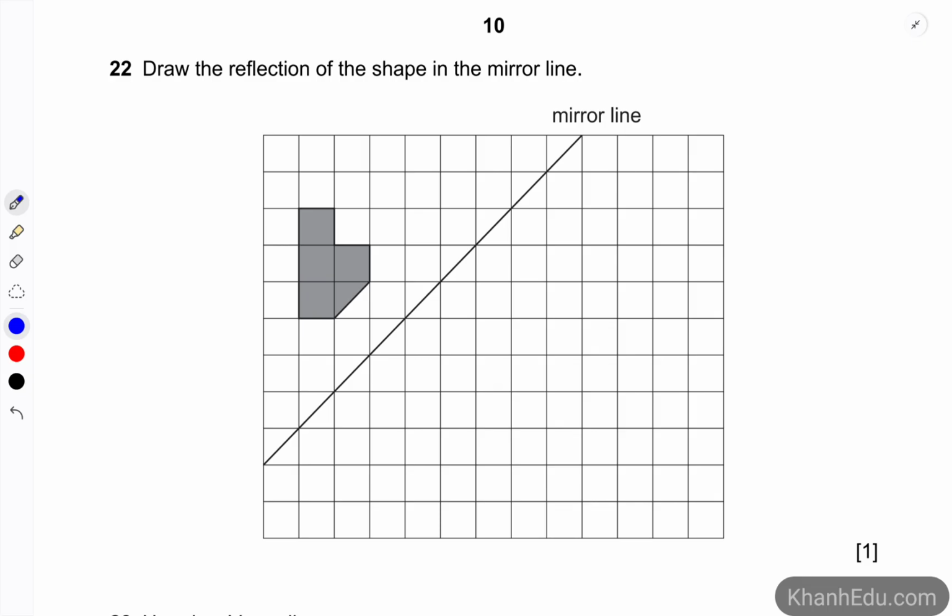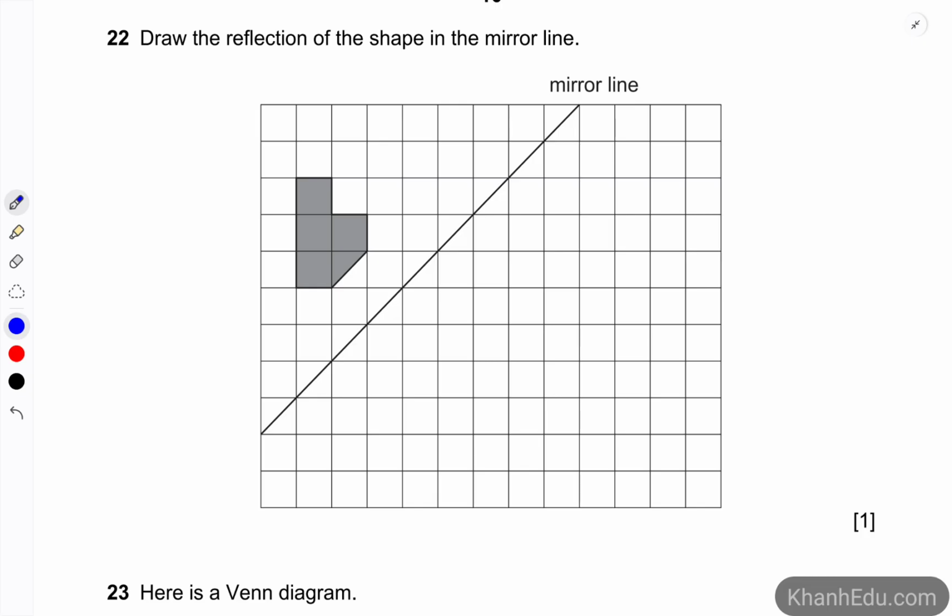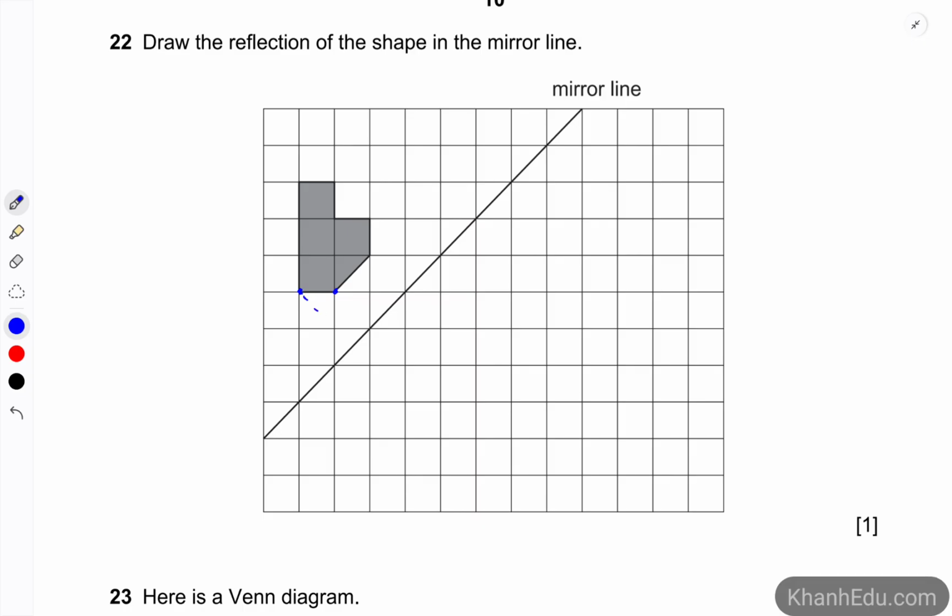The next one, draw the reflection of the shape in the mirror line. So we have the mirror line here, and we have to reflect each of the points here. So the point here is reflected to become this point. The point here becomes this point.